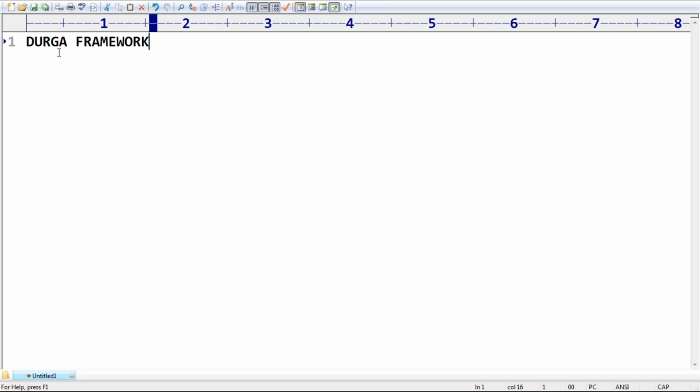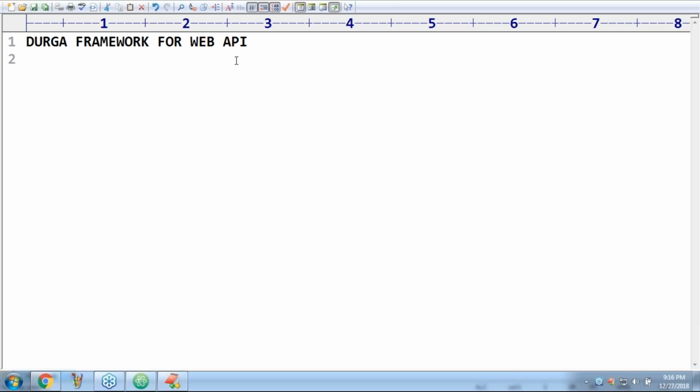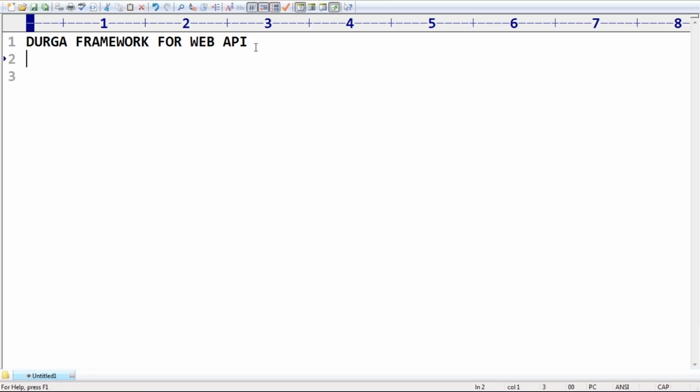Sir, we developed a web API, right? I didn't use the REST framework anywhere. Everything we did on our own. Now there is one small problem we have to fix in this framework. What is that problem? All CRUD operations should be performed by using a single endpoint. Remember this: all CRUD operations should be performed by using a single endpoint, compulsory.